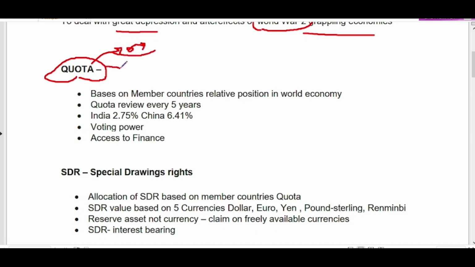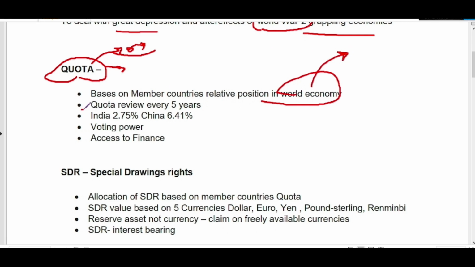Again, there is a subscription fee. Remember, there is a subscription fee to become a member of the IMF, right? So this way IMF mobilizes its resources. So that's the way IMF gets money, right? But not everyone gets the same amount of quota. The quota depends upon the country's relative position in the world economy. So if your country is bigger, it will be assigned a bigger quota, right?